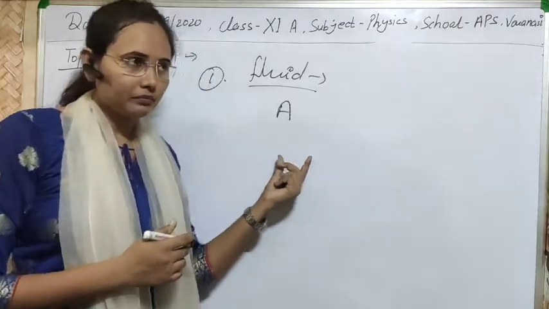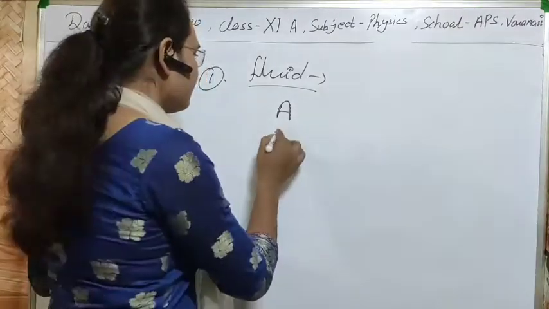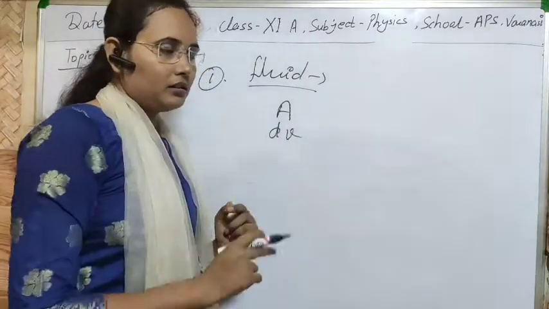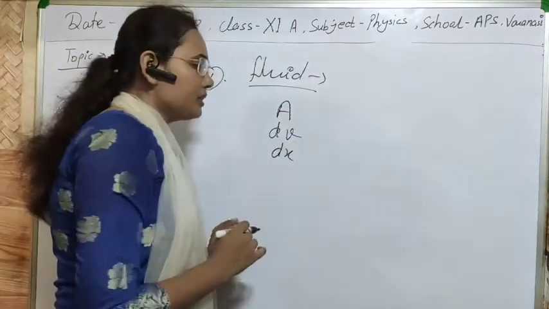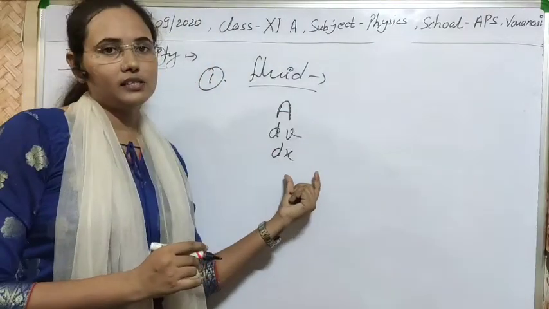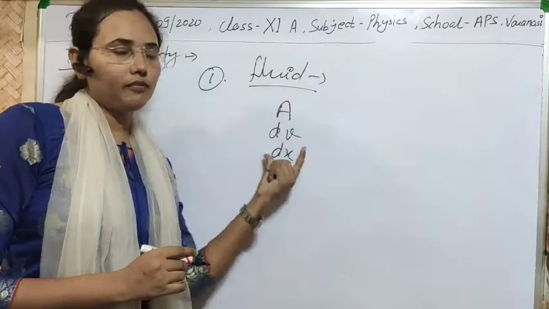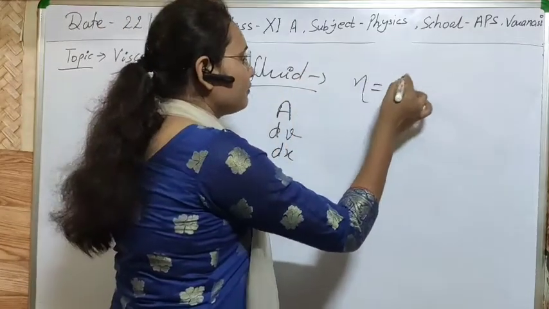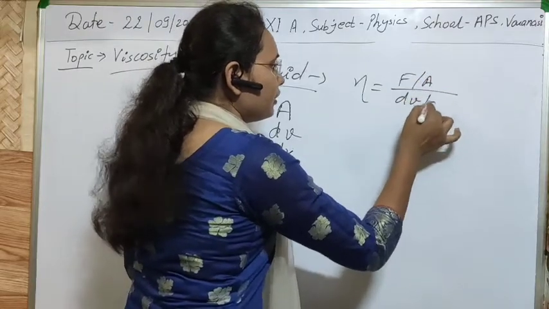Clear? Second, the relative velocity between the different layers, dV. Third, the thickness of the different layers, dx. Means the frictional force of fluid depends upon all these factors. Simple, you have to keep this formula in your mind: F upon A, dV upon dx.